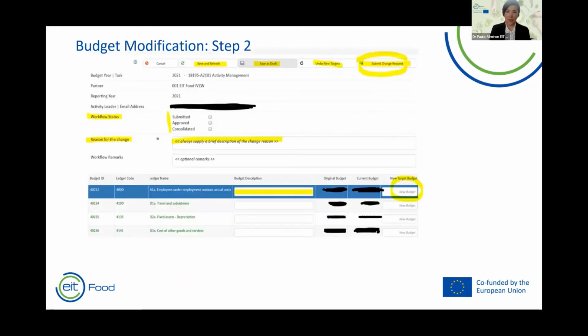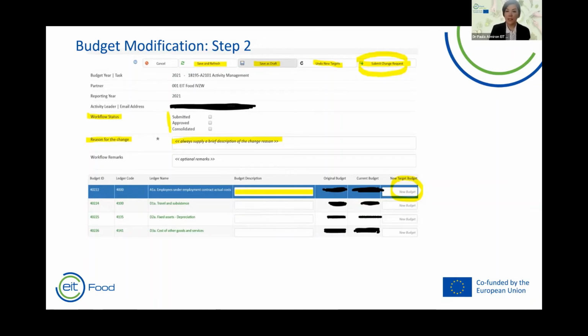Okay. So in the second part, you will implement these changes. You can insert the new target budget, for example, updating the budget value of your request, and also add the budget description. You have to insert the reason for the change. This line is mandatory, and you should argue precisely the budget change request. Of course, this has to be discussed before with your program manager.